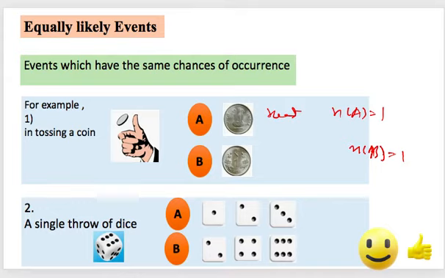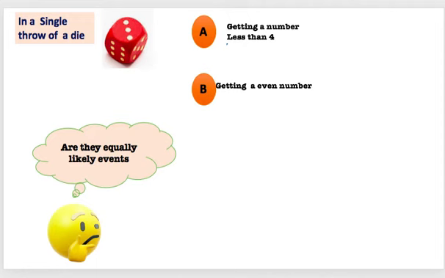Come to this point, a single throw of a die. In a single throw of a die, you get an odd outcome or you get an even. Now just see that out of the total sample space, this event has 3 outcomes, and this event is also having 3 outcomes out of 6. So they have the same chances of occurrence. If they have the same outcomes in an event, they are equally likely because they have the same chance of occurrence of the event.